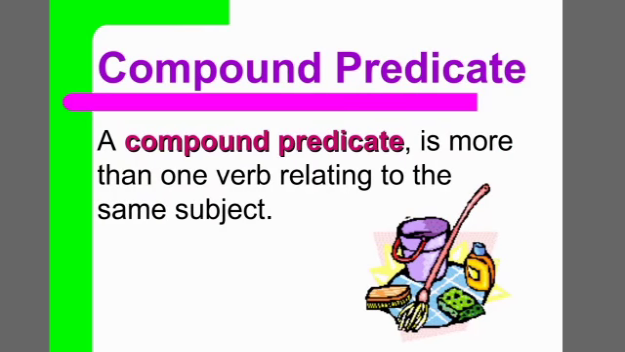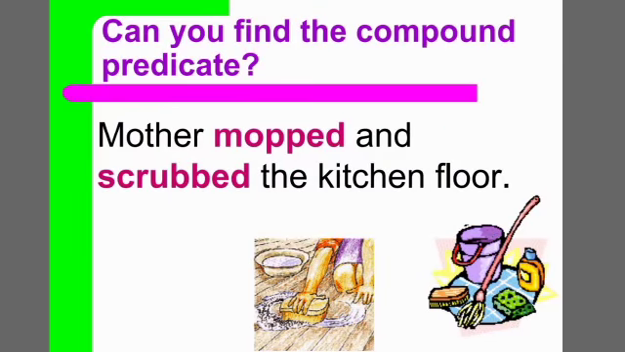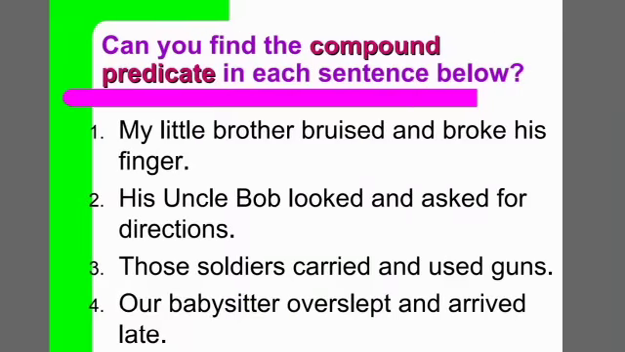Now, a compound predicate is more than one verb relating to the same subject. That means there could be more than one predicate in the sentence. Mother mopped and scrubbed the kitchen floor. Where is the verb part? Mopped and scrubbed is the verb part in the sentence. This is the predicate in the sentence. And who does the mopping and scrubbing is the subject. Mopped and scrubbed the kitchen floor is the predicate part in the sentence.